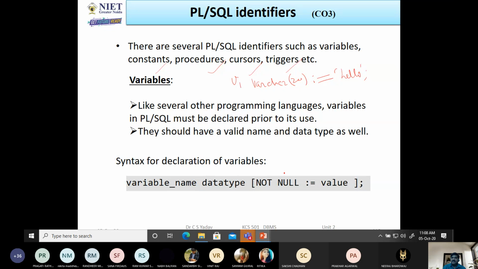Just like in SQL, during the creation of a table we declare various data types, and here also the data types are like those we use in SQL during table creation: varchar, date, number. These are the data types, and we can declare user-defined variables of that type.